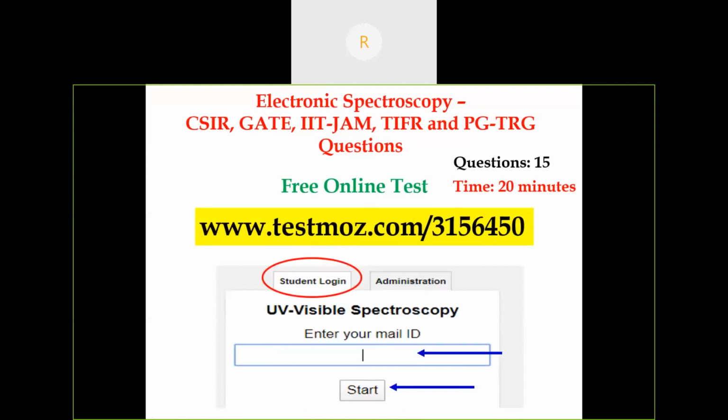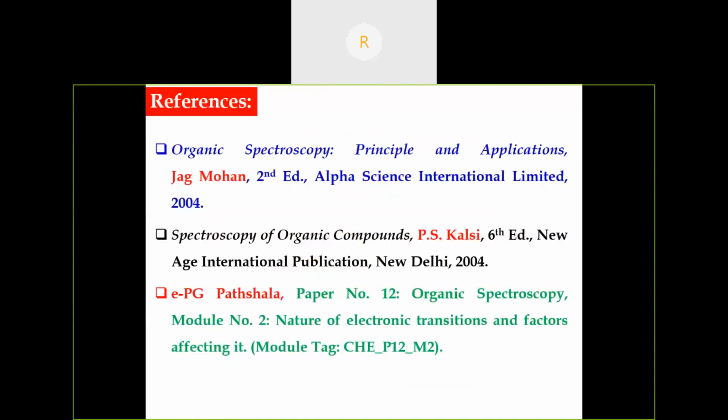If you enter this website, it appears like this. In the student login, you must enter your email ID, then start. The exam will start, and the time will be 20 minutes. At the end of the exam, you will see your score, which is readily available. These are the references of my presentation: Organic Spectroscopy Principles and Applications by Jagmohan, and Spectroscopy of Organic Compounds by P.S. Kalsi. I have also taken some notes from EPG Pathshala, on the nature of electronic transitions and factors affecting them.